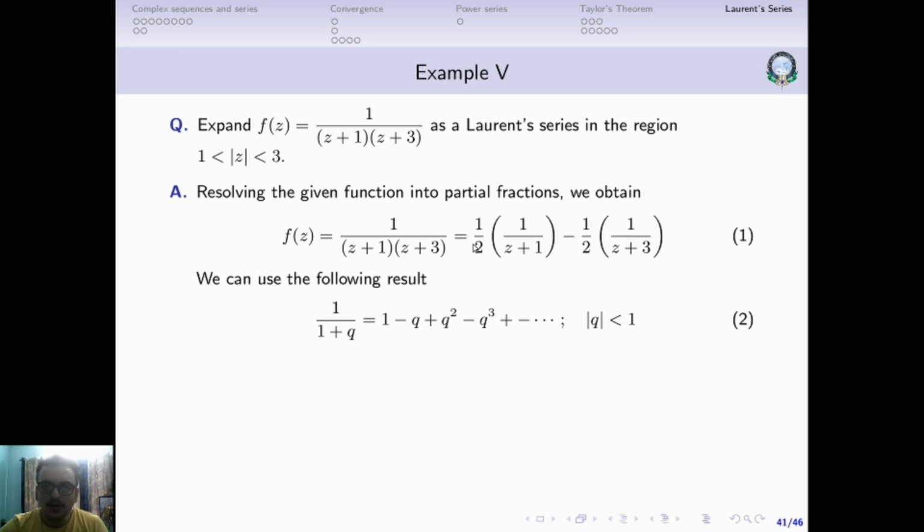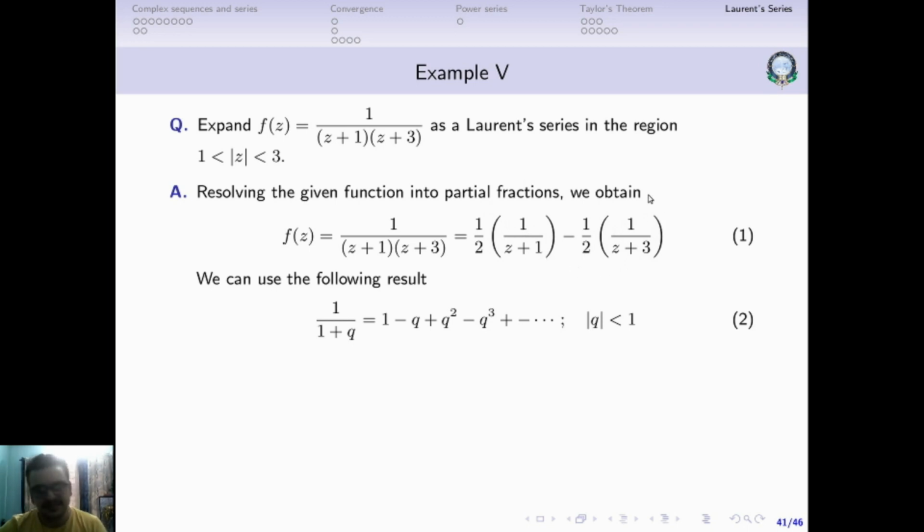Now why did we resolve this function into partial fractions? The reason is this. You see the poles here. One pole is at -1, another pole is at -3, and the region that we are talking about lies between 1 and 3. The radius lies between 1 and 3. So this gives us the opportunity that if we resolve this into partial fractions like this, we can find the expansion of this partial fraction and the expansion of this partial fraction, such that one of them